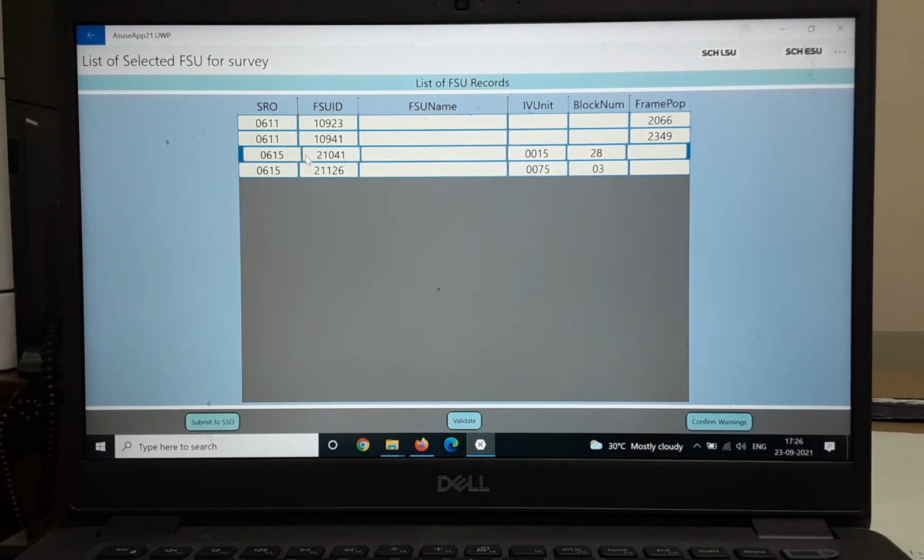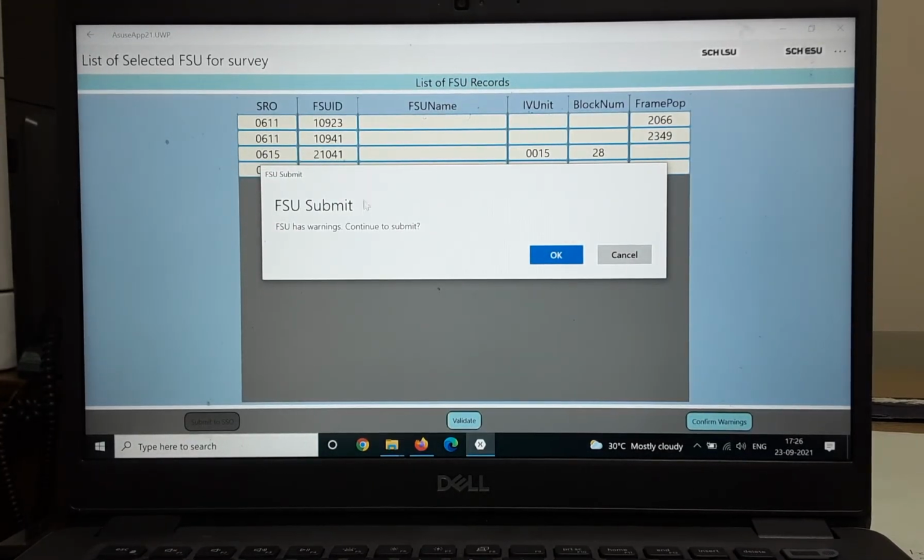So we have selected this establishment FSU. Now click on the submit to SSO button. It is showing a message that FSU has warnings. Would you like to submit? I will click on yes, because if there are errors in the data, it will not allow me to submit this data at all.